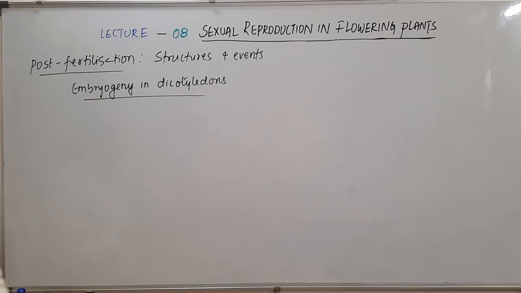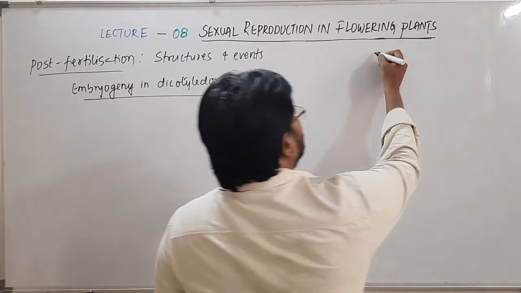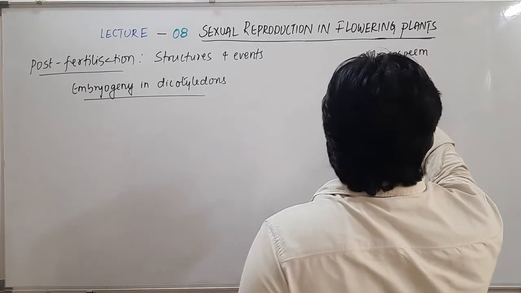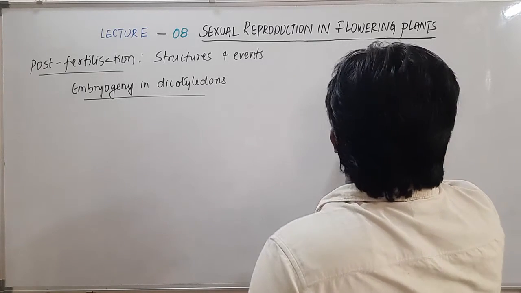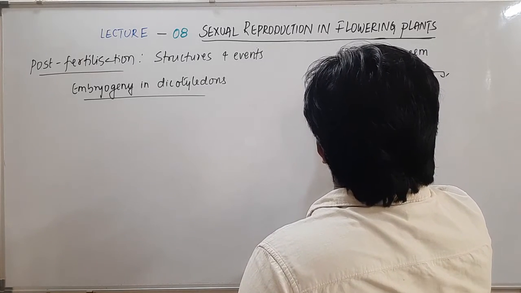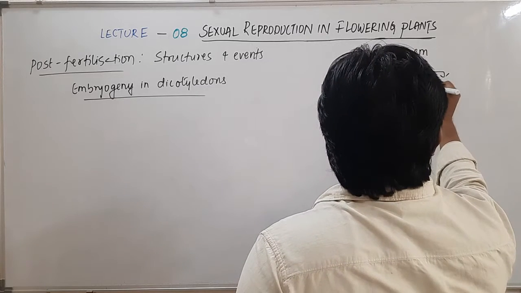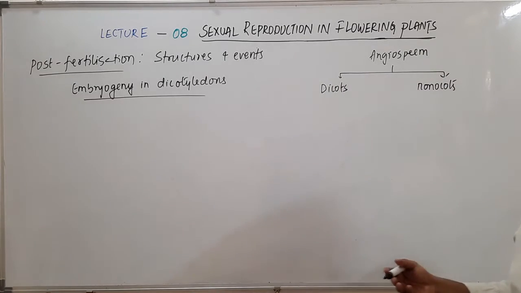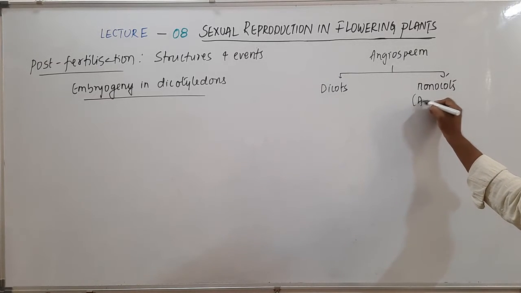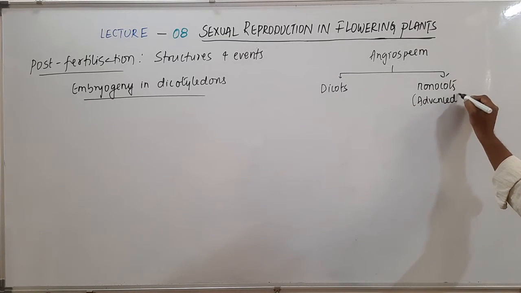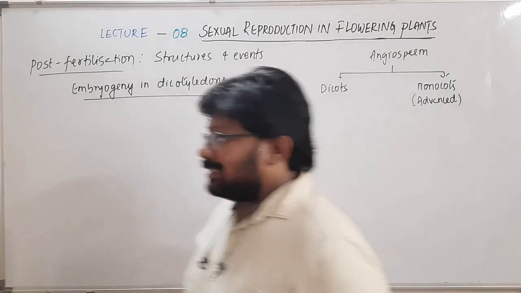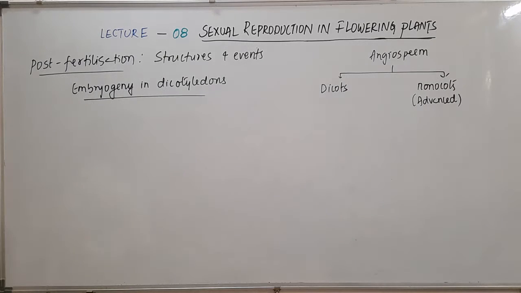Of course, we know angiospermic plants are classified into two types, dicots and monocots. Of course, we know that the monocots are more advanced angiospermic plants when compared with the dicots. That part we shall see later.